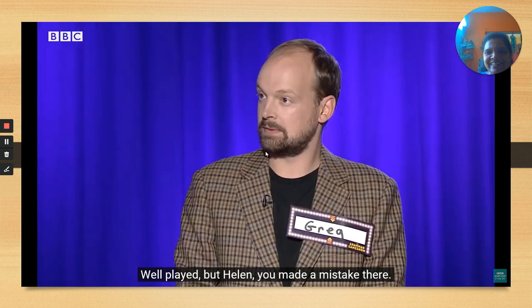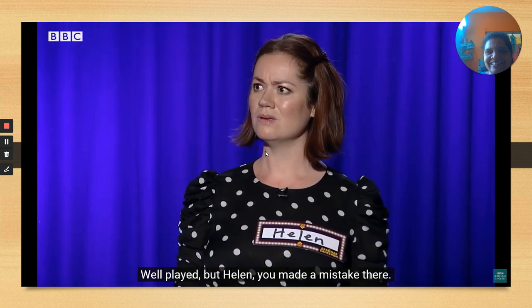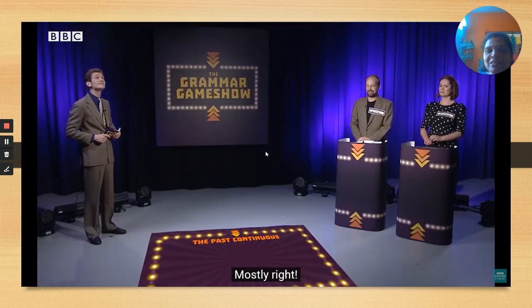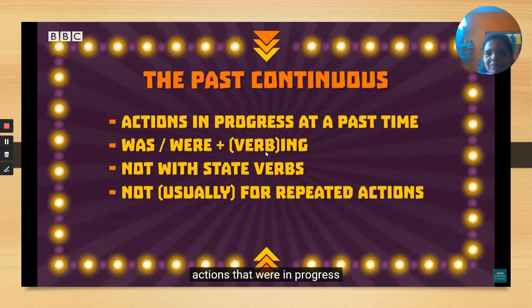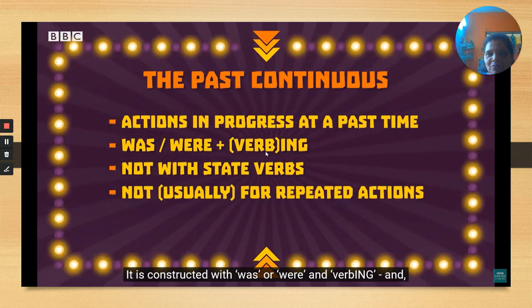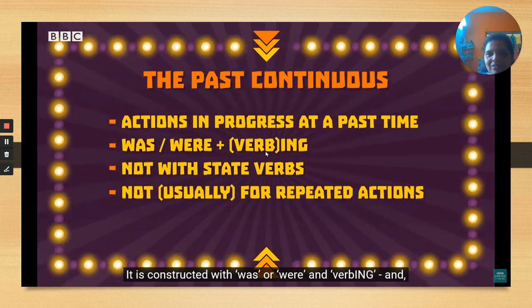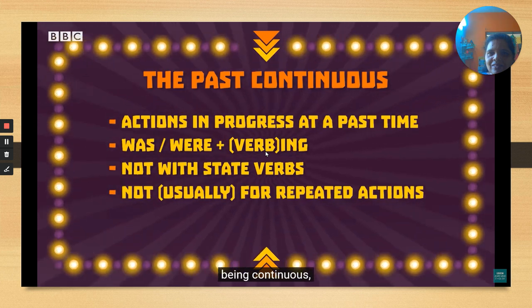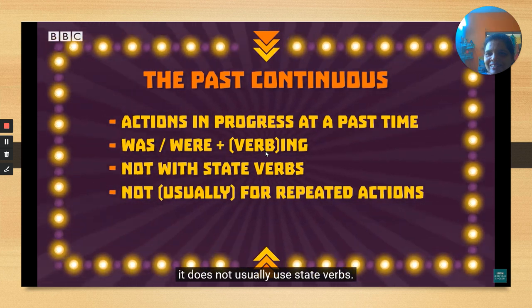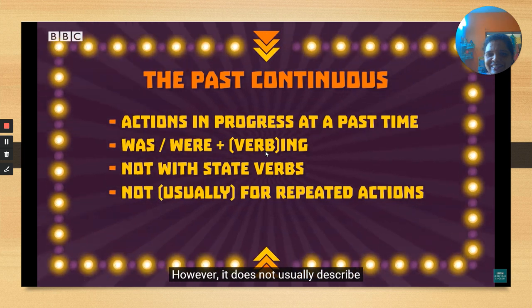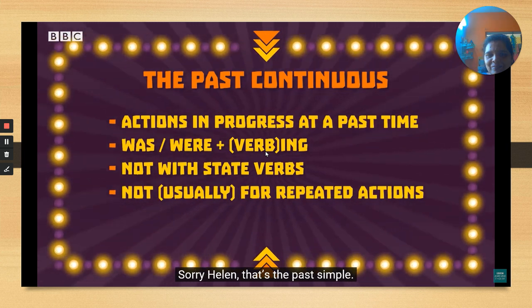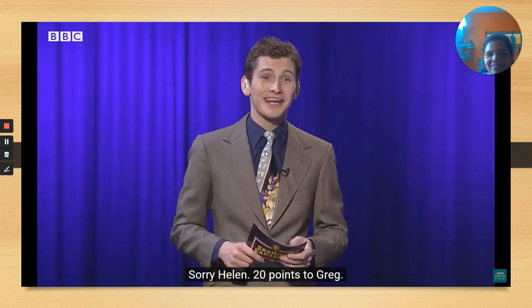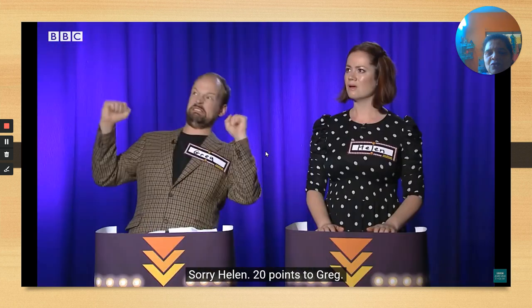Well played, but Helen, you made a mistake there. Leslie? The past continuous is used to describe actions that were in progress at a past time. It is constructed with was or were and verb ing, and being continuous, it does not usually use state verbs. However, it does not usually describe repeated actions or habits either. Sorry, Helen, that's the past simple. 20 points to Greg.